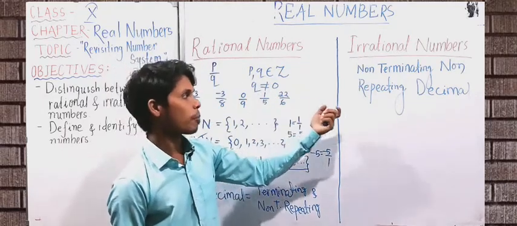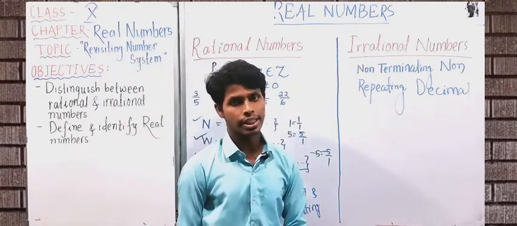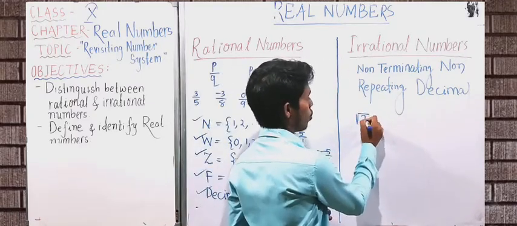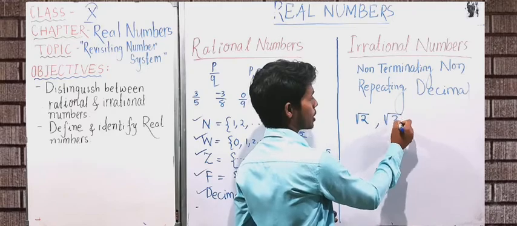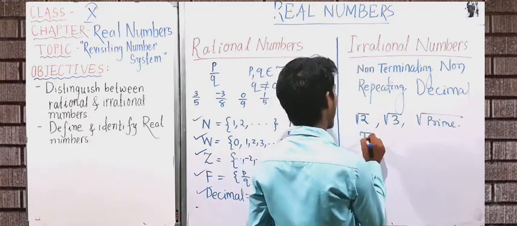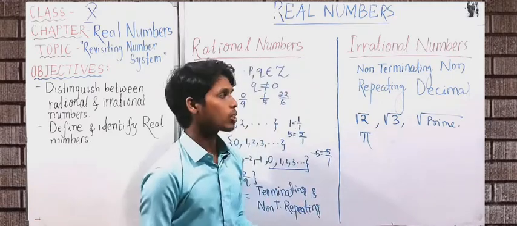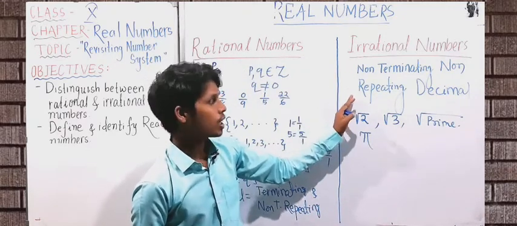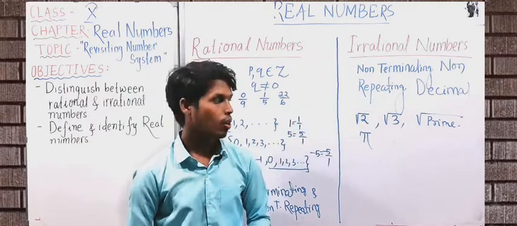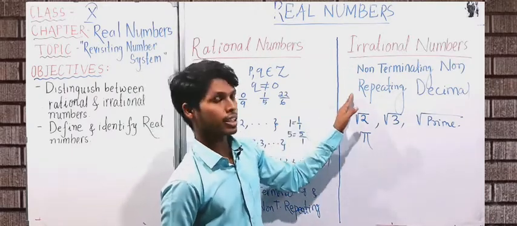So all those types of decimal numbers are called what? Irrational numbers. And as we have studied, the root of any prime number, or pi, and some other numbers which have this type of decimal expansion, are called what? Irrational numbers. Okay, so this is all about rational and irrational numbers.